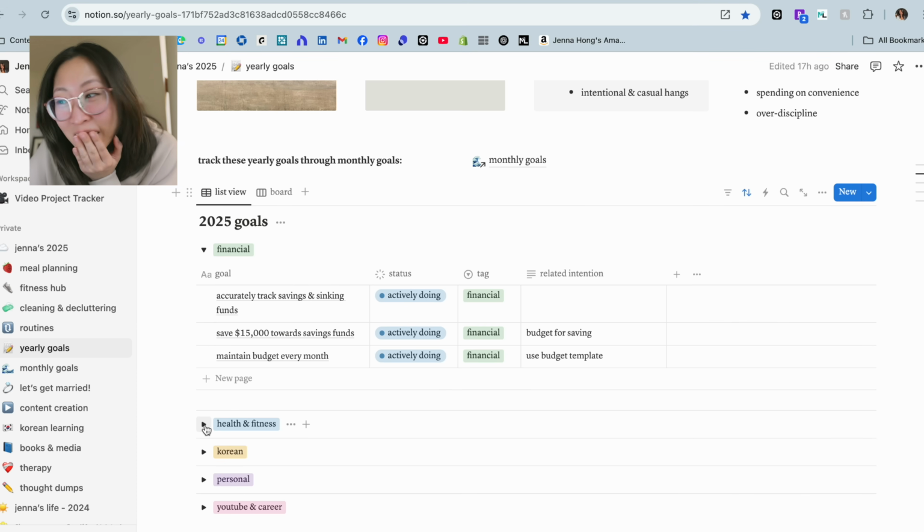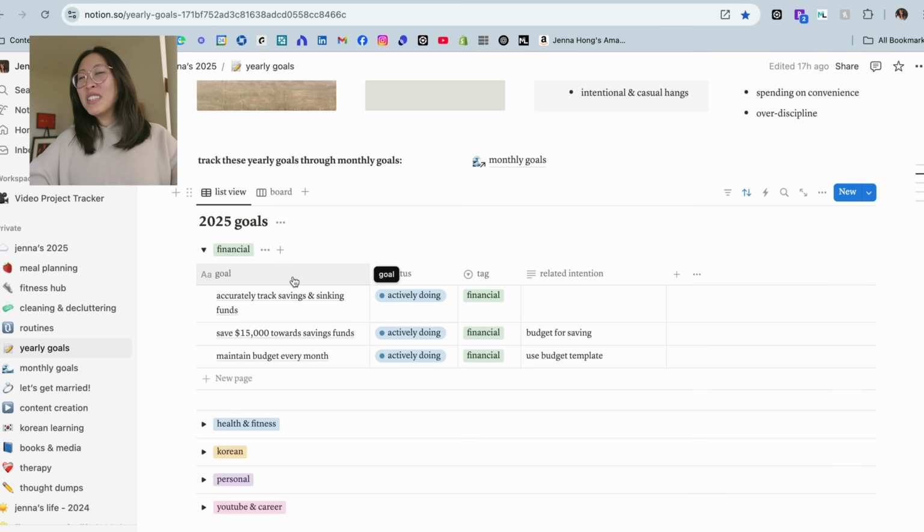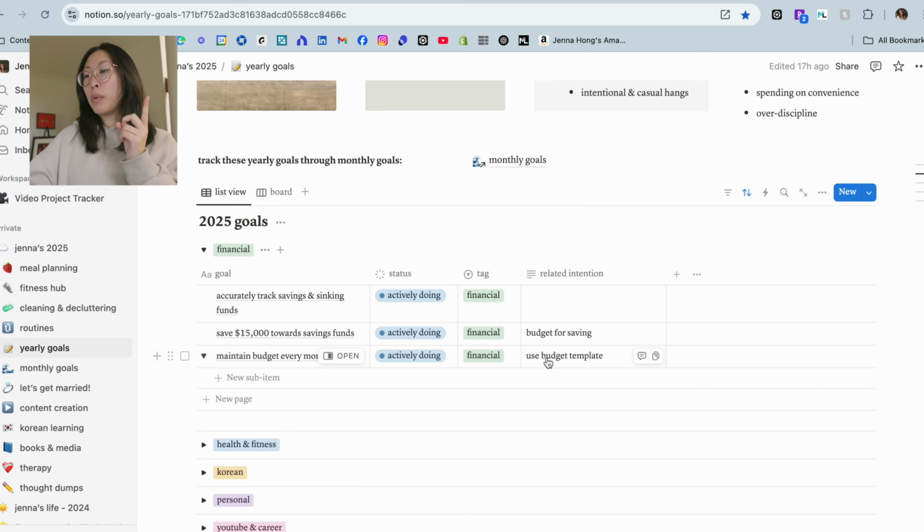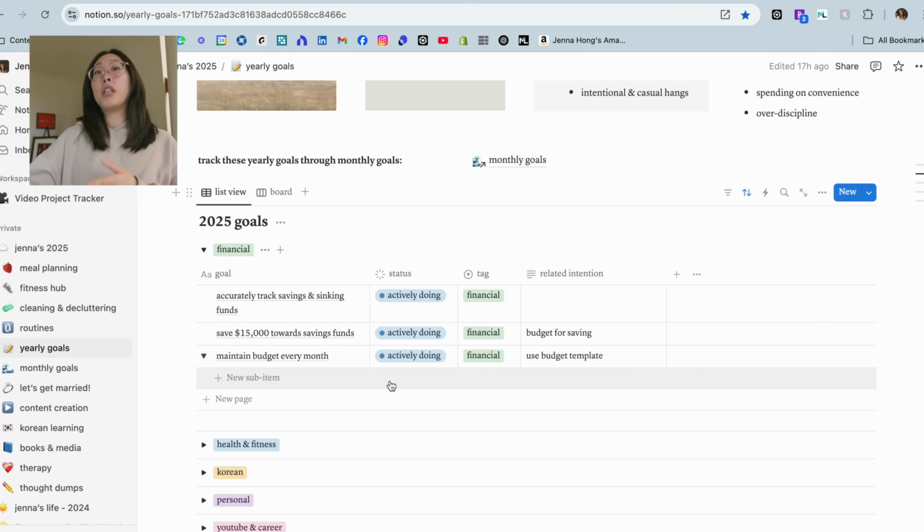I think it looks so good, actually. I was hesitant to do this at first because I feel like it makes my goals look more like projects than anything, but I don't care. I think it just looks really nice. So I have a column for what the goal is, status, tag, and then like a related intention. But I did actually add the option of having sub goals if you would like. So for example, if you wanted to use a budget template, if you wanted that to be a sub goal, then you could just click on the little arrow right here and then add new sub item.